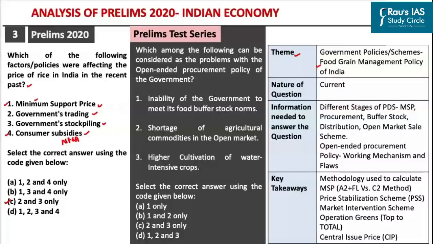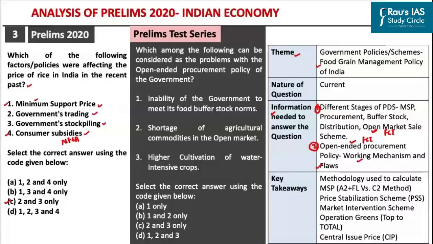If you have to answer this particular question, you need to have a certain amount of right information. First and foremost, you would be required to understand the different stages of the public distribution system, particularly MSP, procurement, buffer stock, distribution of food grains, and the open market sales scheme of the Food Corporation of India. Secondly, you should also have some understanding of the open-ended procurement policy followed by the Food Corporation of India, particularly its working mechanism as well as flaws.